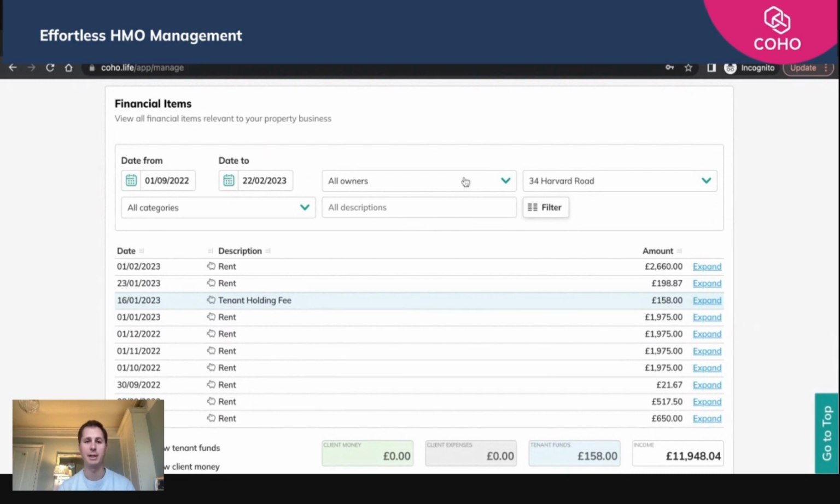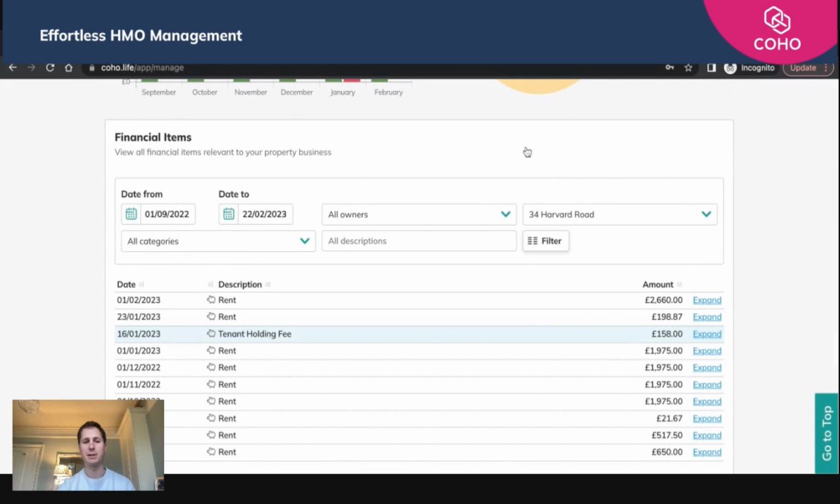If you go to all owners here, that would be if you were a managing agent. You can separate it by the landlord. You can also separate it by the property as well. So there's a number of things you can do with it that I'll go into on a case-by-case basis. But that is the financial area.